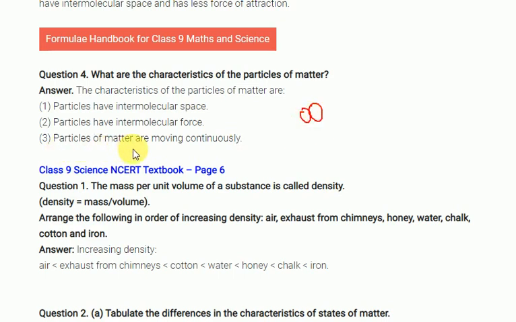Next, the particles of matter are continuously moving. For this I will give one small example. You remember when you go to a cinema theater, whenever the focal light is coming, you can see that some dust particles are moving. So the particles are always in continuous motion because the particles have kinetic energy. Because of this, when your mother is preparing food, the smell spreads easily.